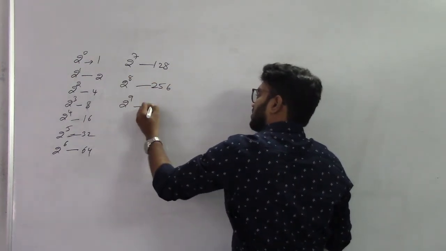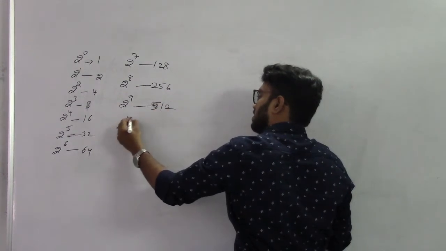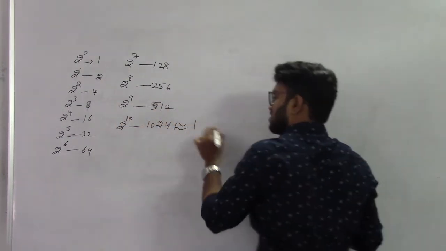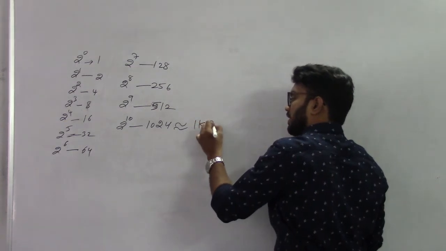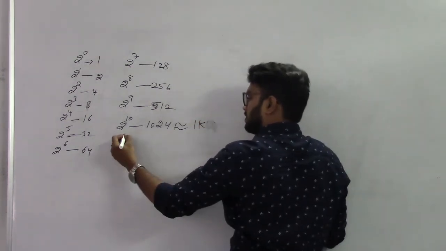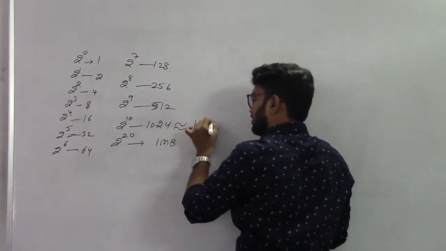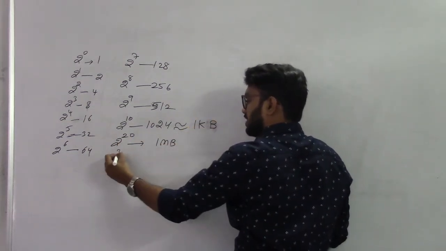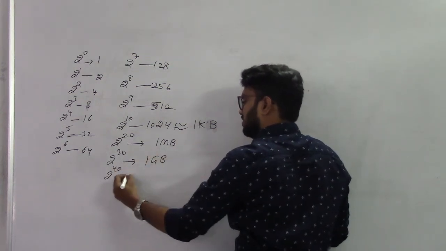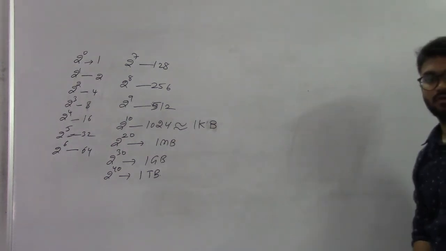2 power 9 is 512. 2 power 10 is 1024, which approximately we call as 1 kilobyte, 1K. This one is 1K simply. Next, 2 power 20, after 10, is 1 MB. This is 1 KB, this is 1 MB. 2 power 30 is 1 GB. 2 power 40 is 1 TB. So these are the values we have to remember. Okay.